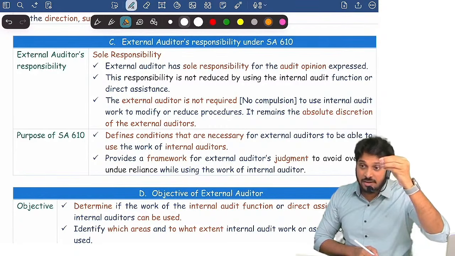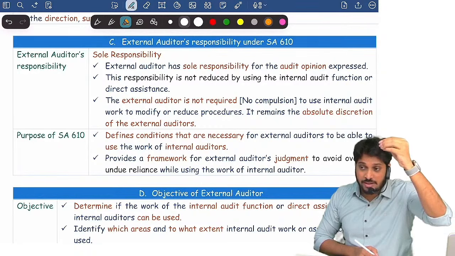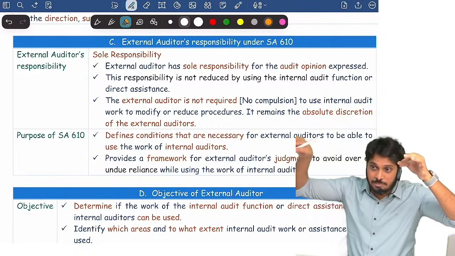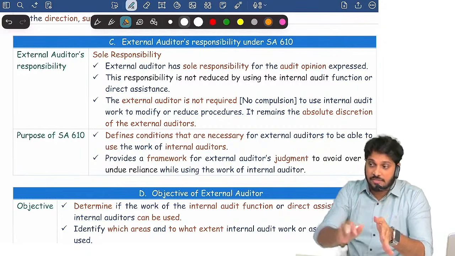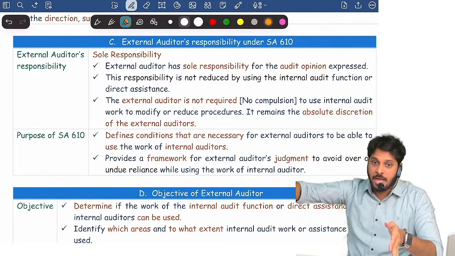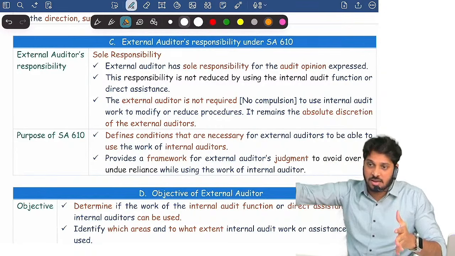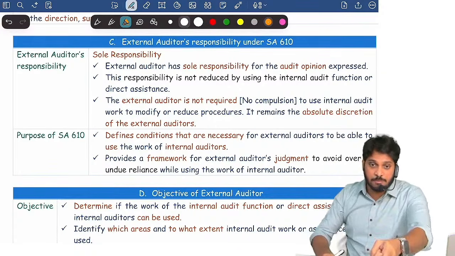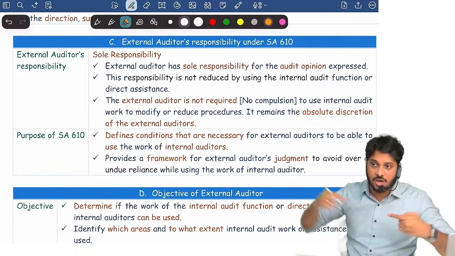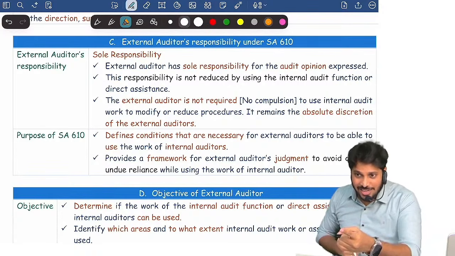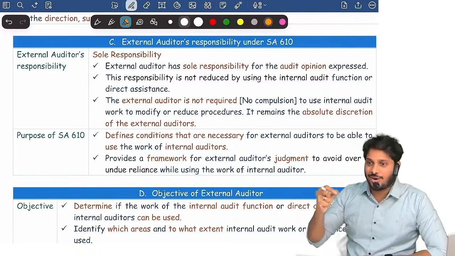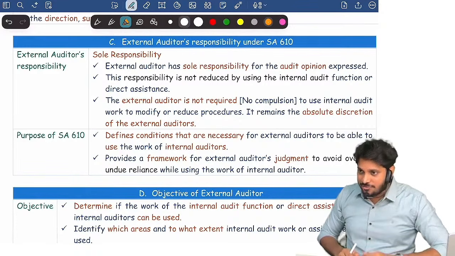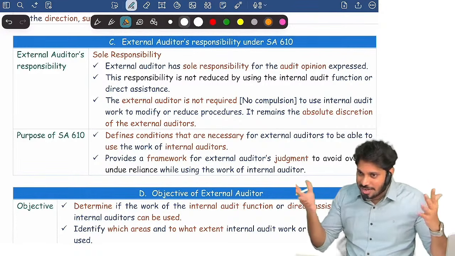When the State Bank of India auditor is giving an opinion on State Bank of India, where 6,000 branches were audited by branch auditors, we mention in the other matter paragraph that these branches were audited by them. My opinion is based on their opinion. I will tell the public specifically that for the branches, they are only answerable, not me. Such a kind of reporting you should not do if you are using the work of the internal auditor. You can't use such a statement in the audit report.